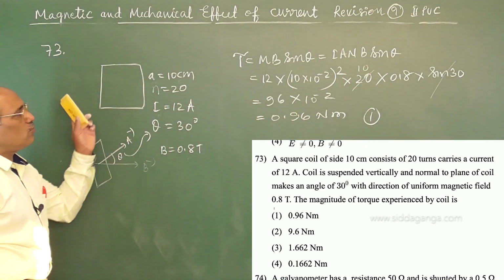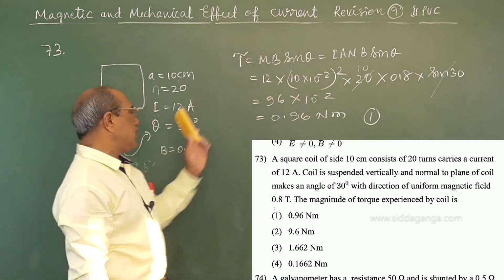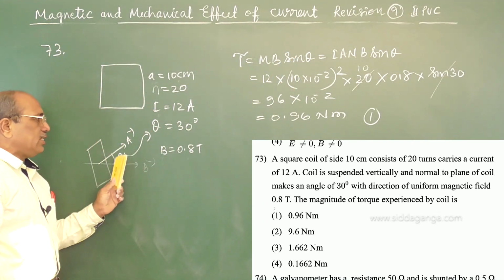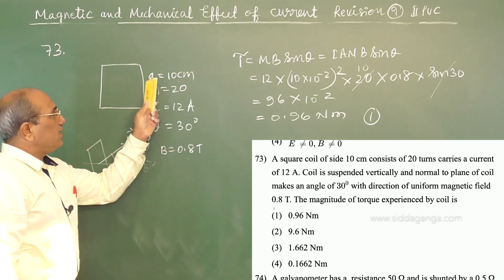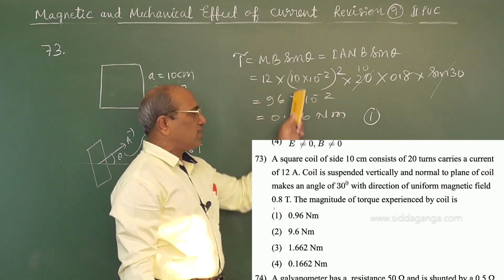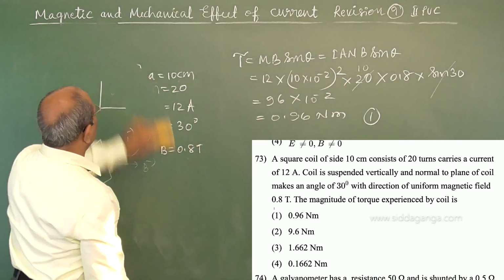It is a direct relation, you know, M B sin theta. Theta is directly given: the normal to the plane of the coil makes an angle of 30 degrees with respect to B. B is given, I, N, A given. As it is a square plate, we take area as (10 into 10 power minus 2) whole square, and substitution gives you the answer.